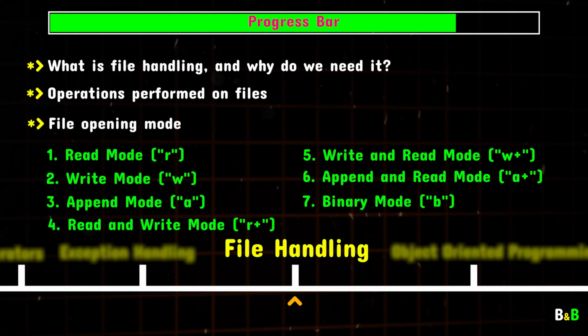Python provides 7 different modes for opening files, each tailored to a specific purpose. We'll cover all 7 modes in detail, showing you how and when to use each one, so you'll be fully equipped to handle files in any scenario.